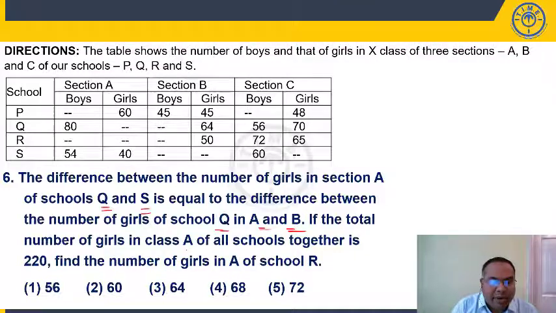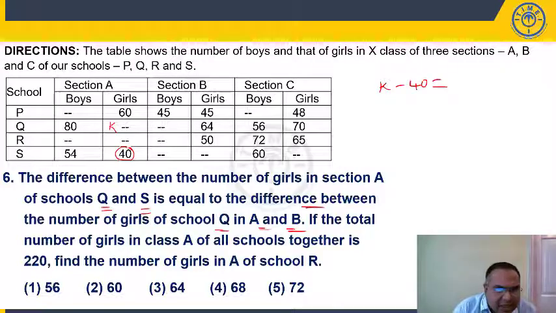If the total number of girls in section A of all schools together is 220, then number of girls in section A of school R. That's what I'm trying to say. It is slightly confusing and slightly calculation based. Here, difference between number of girls in section A of school Q and school S. Now school S is 40. If you look at section A, school Q, we don't know number of girls. Let us take them as K. So K minus 40 is equal to